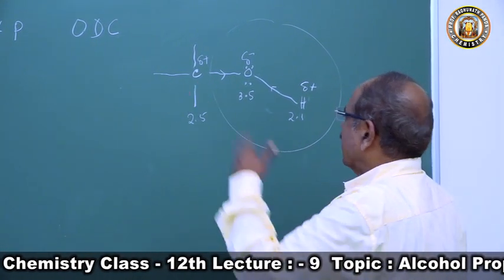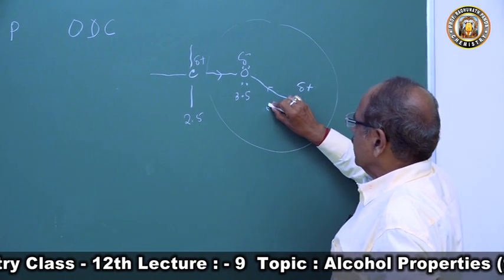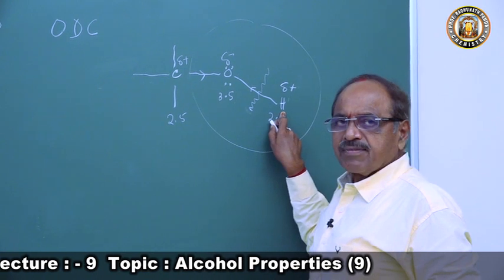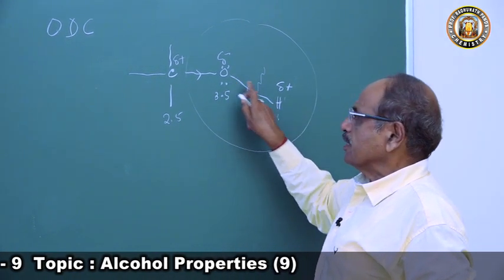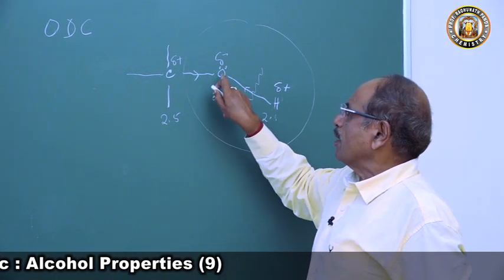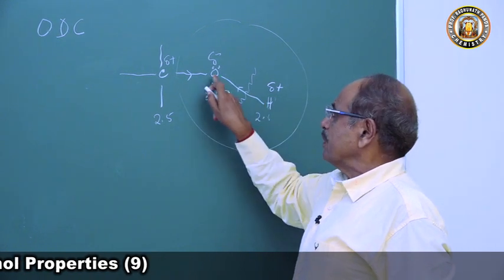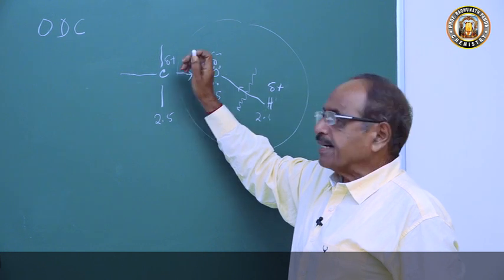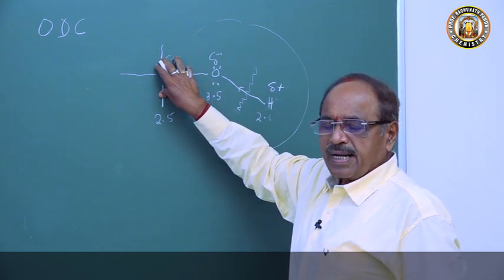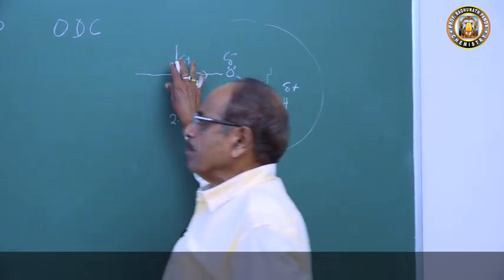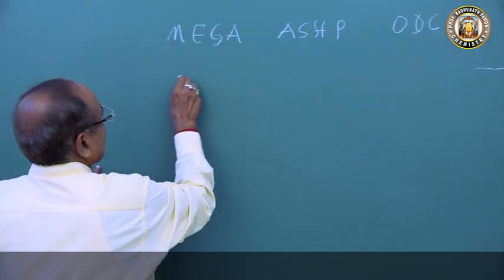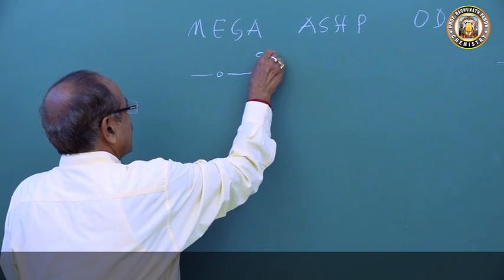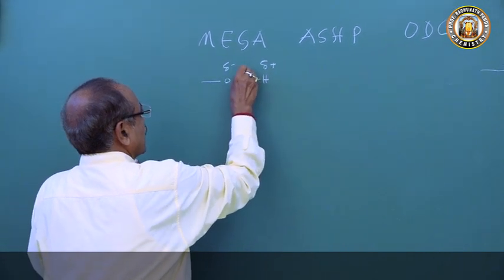The reactions may involve the cleavage of the OH bond, reactions involving the active hydrogen atom; reactions involving the replacement of the OH group, involving the cleavage of the C-O bond; and reactions involving the carbon atom or the molecule as a whole. So the first set is the reactions involving the active hydrogen atom, the cleavage of this bond.